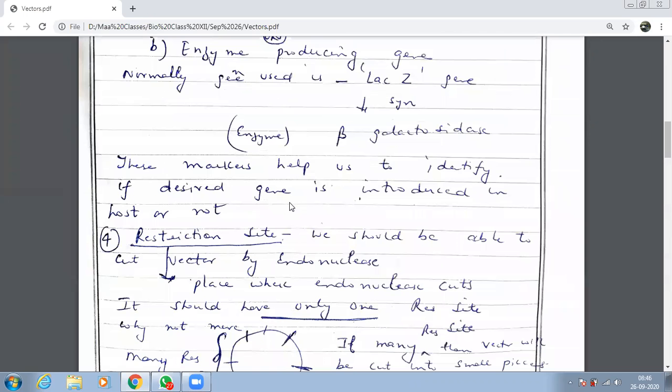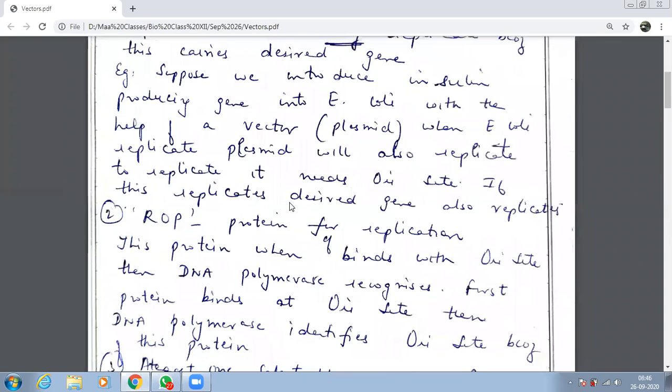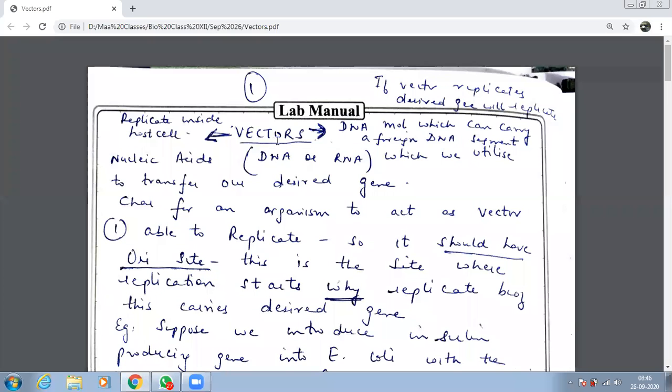Very quickly we are going to do vectors, a fast revision of what we have done. See, I said what are vectors? Basically they are nucleic acids. They could be DNA, or they could be small strands of RNA which we utilize to transfer our desired gene. Vectors are mainly DNA molecules which can carry a foreign DNA gene, and then they should go inside and replicate